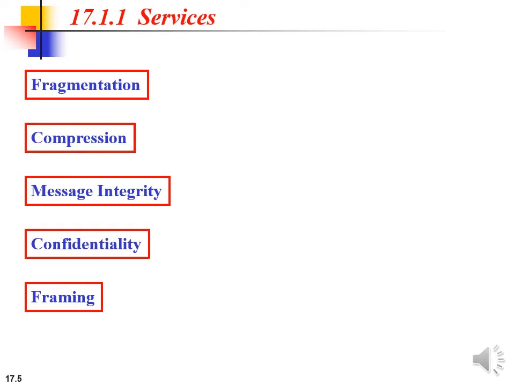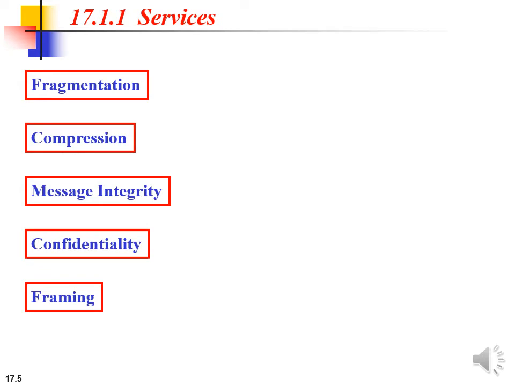First one is services provided by SSL. SSL provides several services on data received from the application layer. First one is fragmentation. First, SSL divides the data into blocks of 2 to the power 14 bytes or less. Then compression, which is optional. Each fragment of data is compressed using one of the lossless compression methods negotiated between the client and server.